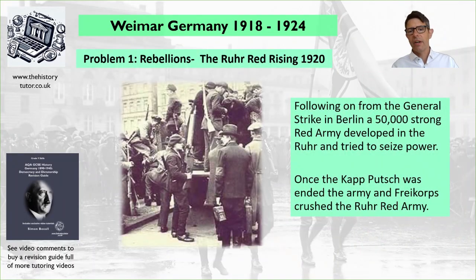Inspired by this, we then get a very short-lived and small idea called the Ruhr Red Rising. So following on from the general strike in Berlin, a 50,000 strong Red Army developed in the Ruhr and seized power. But once the Kapp Putsch was ended by the army, the Freikorps then came and crushed the Ruhr Red Army. So that little communist revolution was over.